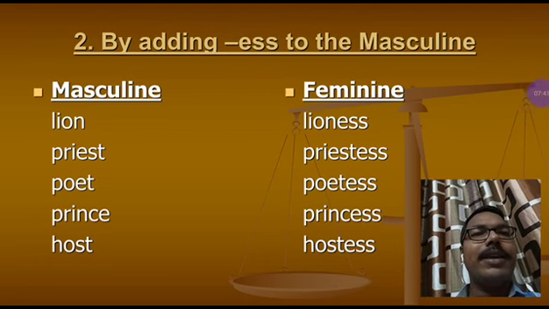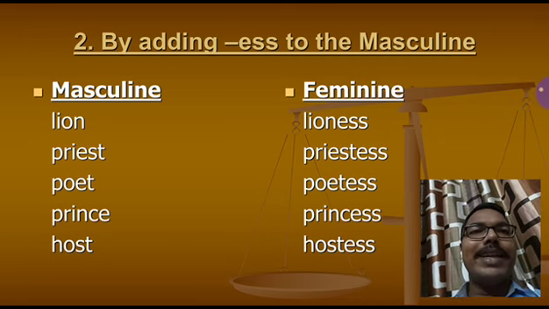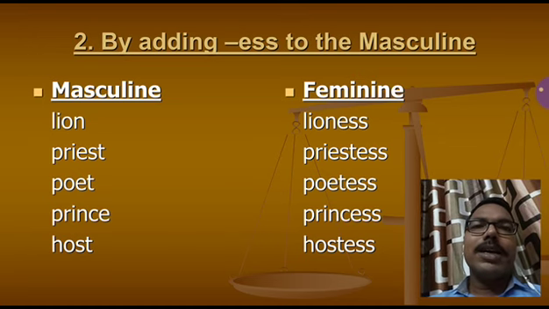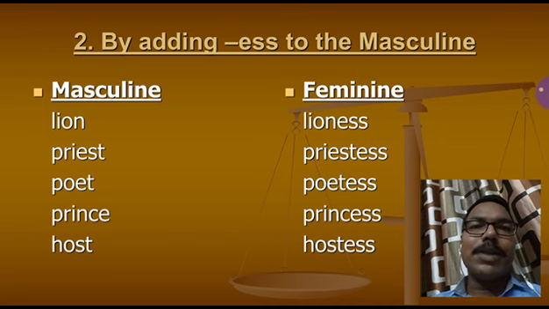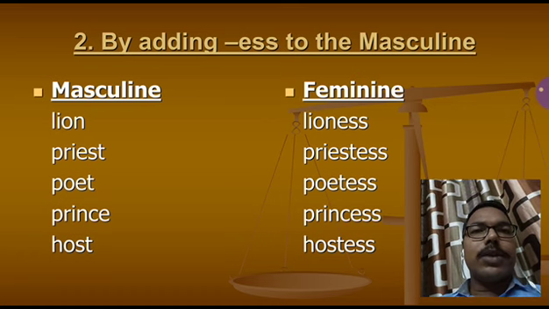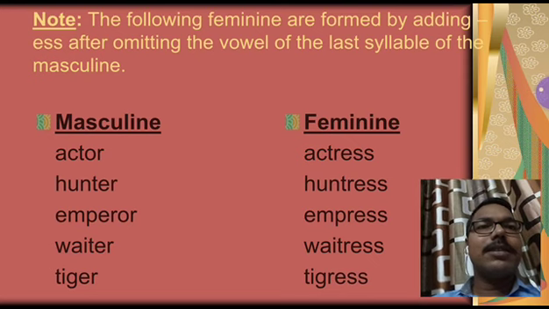Next, by adding ess to the masculine. In some cases, we add ess to the masculine gender to make its feminine. Look, students, here are some examples. Lion to lioness, priest, priestess, poet, poetess, prince, princess, host, hostess. See, students, we have just added ess to the masculine gender to make its feminine, but everywhere the case is not the same.